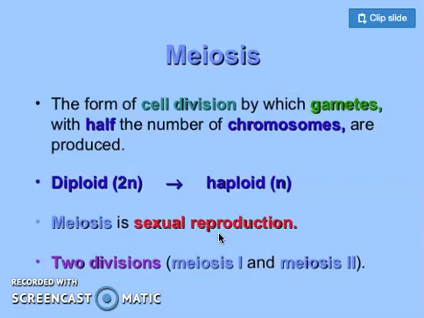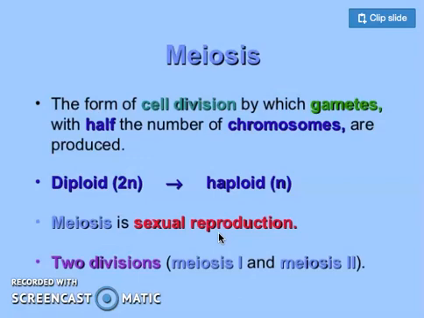2n means the normal chromosomal number. 2n is the number which shows the doubled number of chromosomes as compared to a haploid cell. So diploid is used for a normal somatic cell having the complete number of chromosomes, while the haploid cell, which is denoted by n, is specified for a cell having half the chromosomal number as compared to a normal original parental cell.